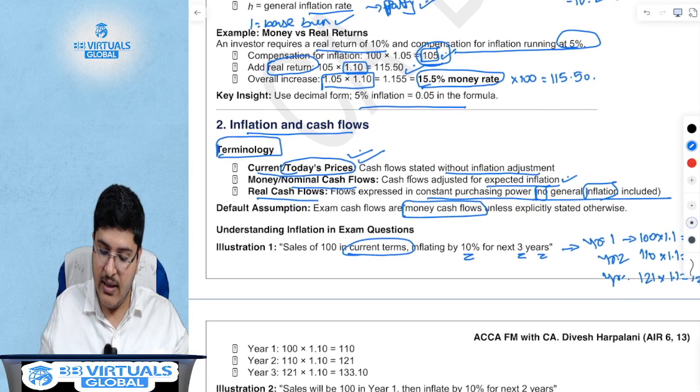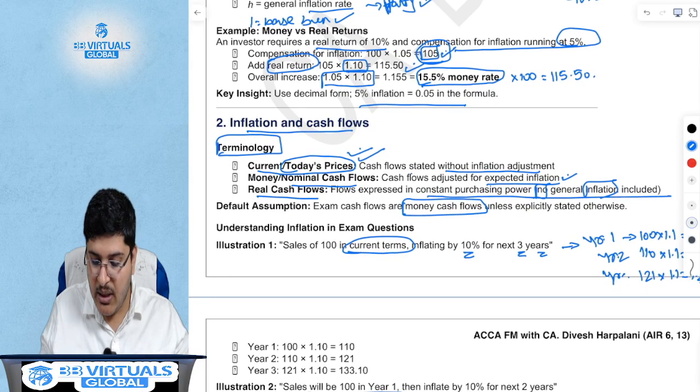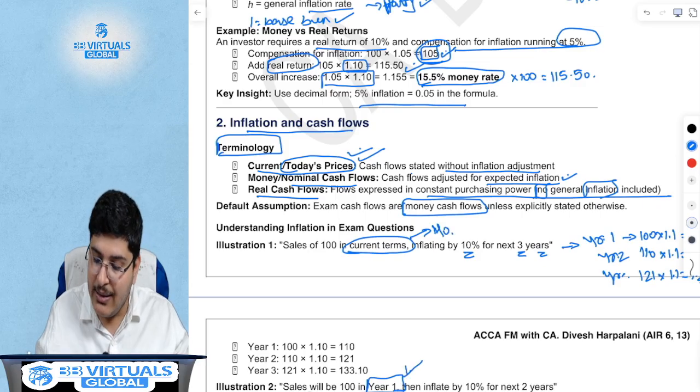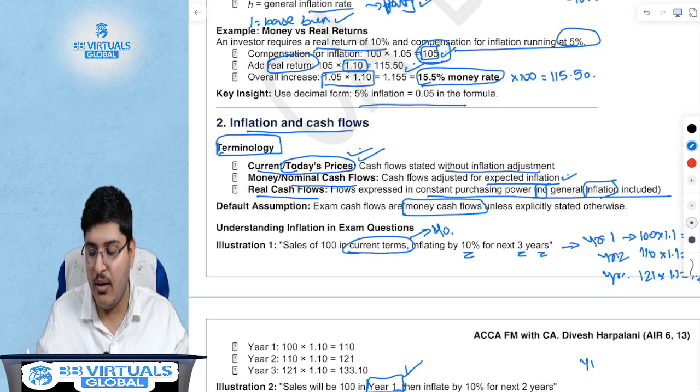However, if in the example they were to say the sales will be 100 in year 1, then you have to inflate it from the second year. Your year 1 will be 100.